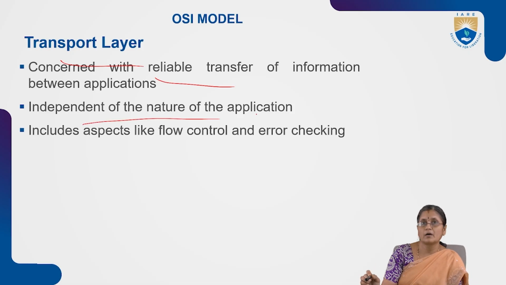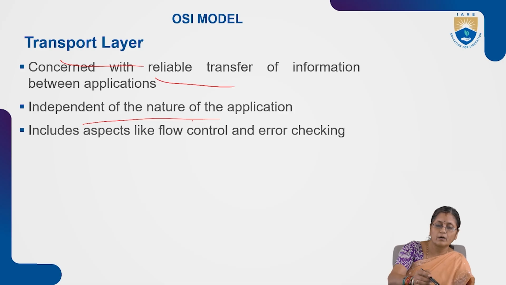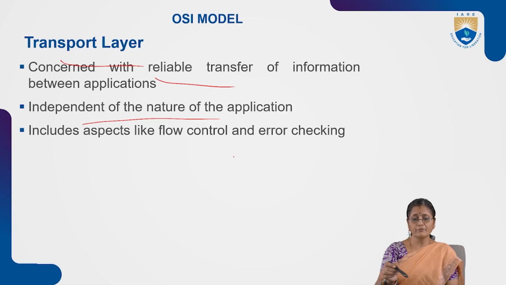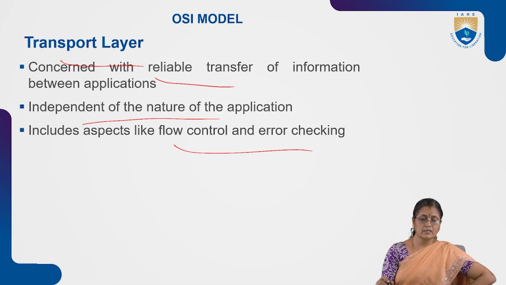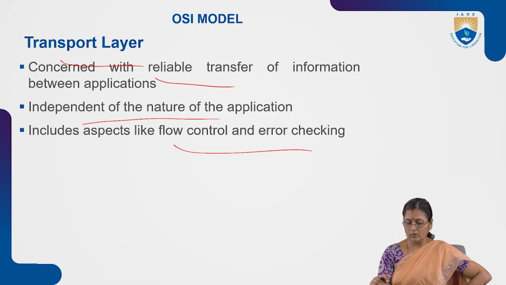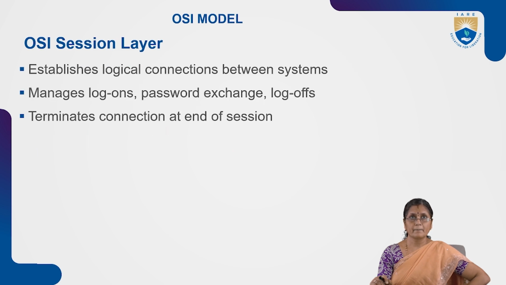Whatever the application may be, the transport layer is responsible for transferring data, and it won't depend on the nature of the application. It includes flow control and error checking. Flow control can be done here, and checking whether an error has occurred or not will be done in the transport layer.